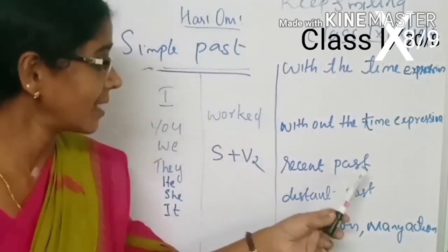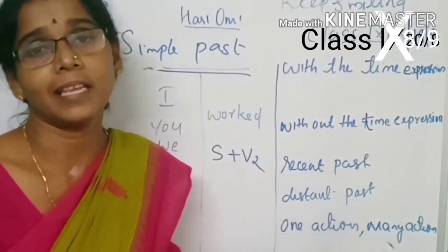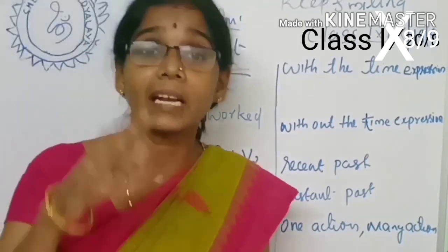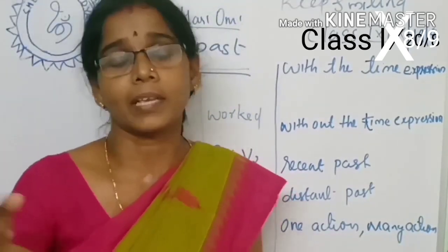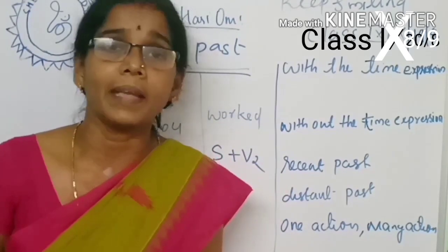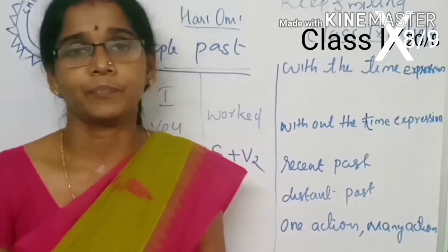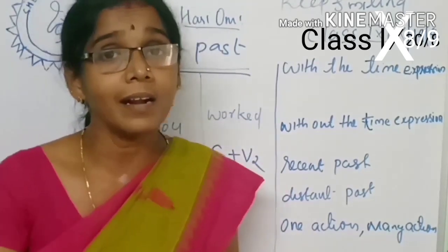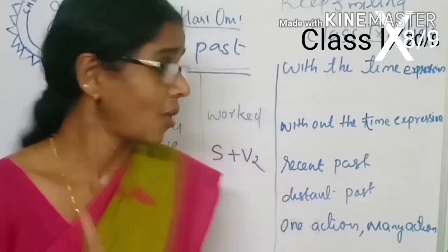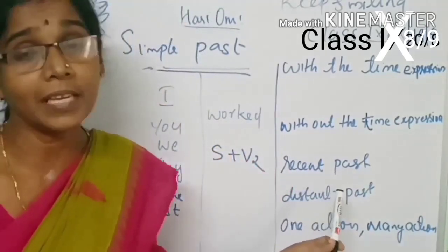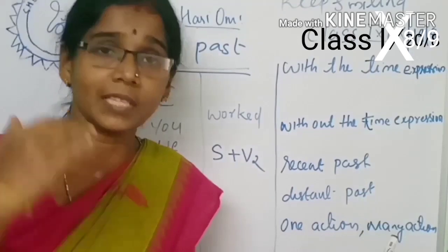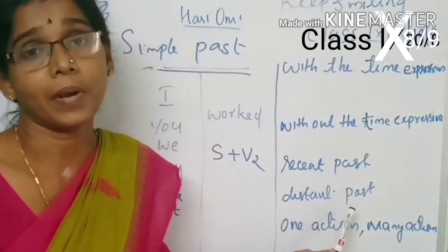And next one is recent past and distant past. Then we can use this tense form with the recent past and distant past. For example, I visited my uncle last week. Last week denotes the recent past. That means we can use this tense with recent past and distant past.